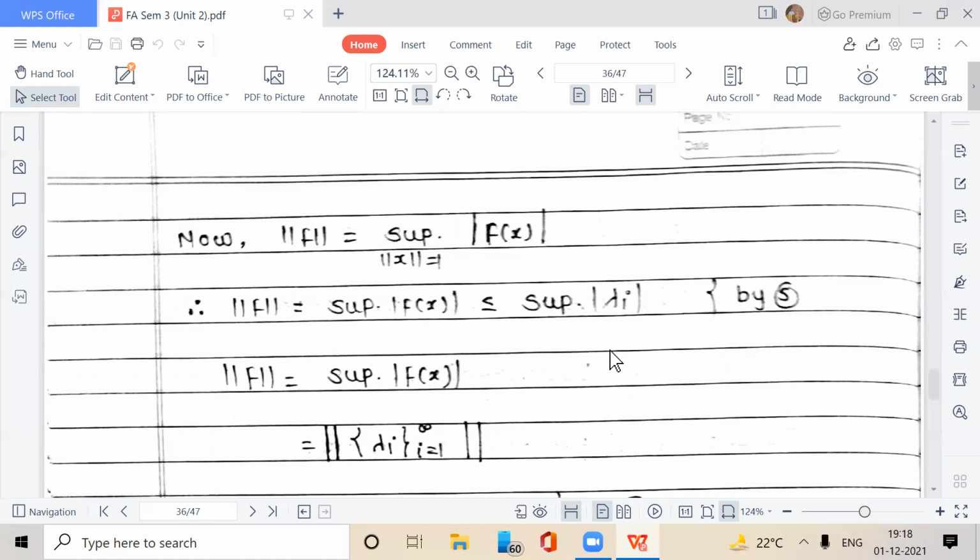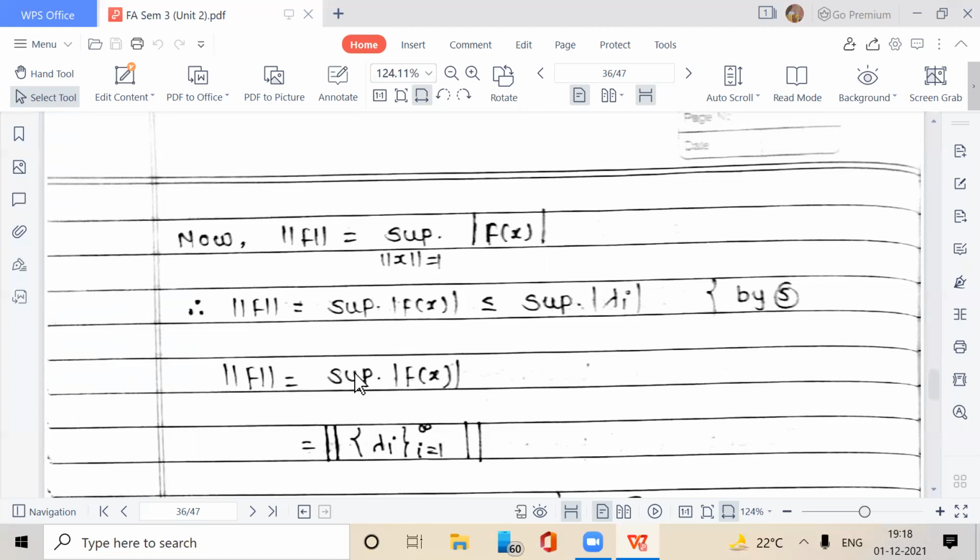This is by 5, because mod of f of x is less than or equal to supremum over i of mod of lambda_i into norm of x. This is equation number 5. And from this we can write this equation.